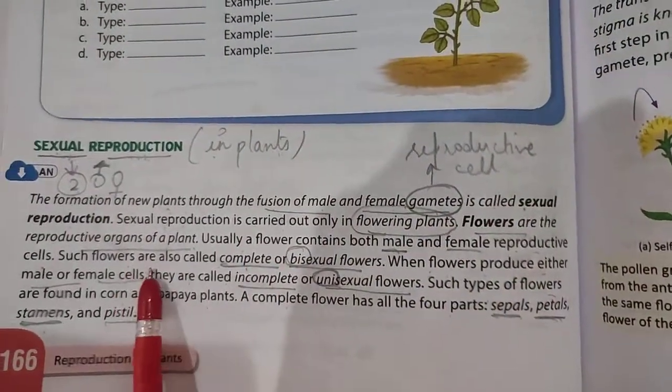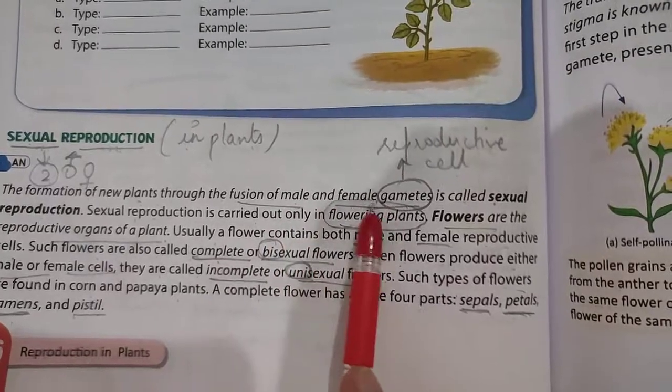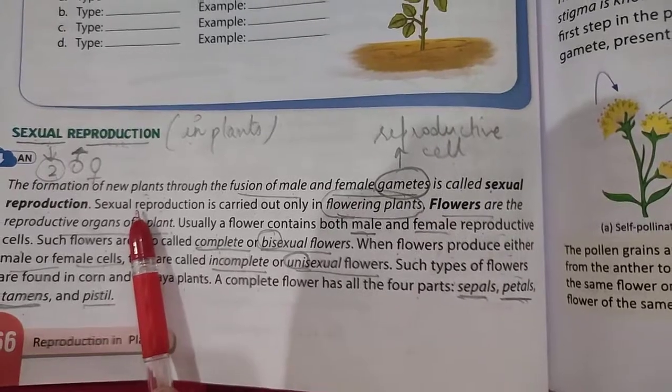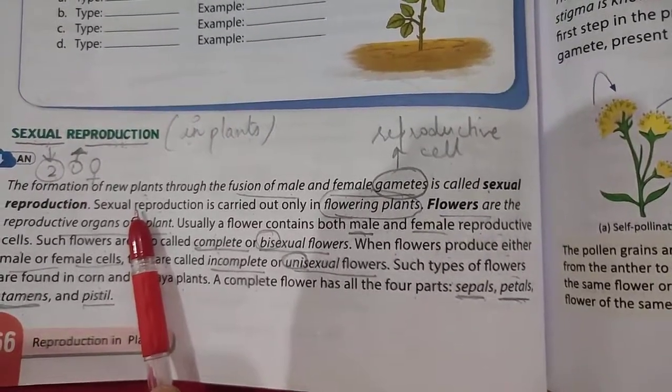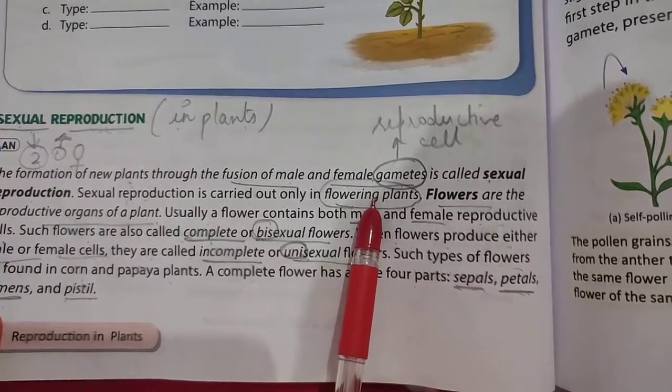Next is sexual reproduction. Sexual reproduction is a type of reproduction in which both male and female gametes, that is the reproductive cells, are required, and that reproduction is known as sexual reproduction. It occurs in the flowering plant, meaning that it contains a flower. Flower is a reproductive organ of a plant.